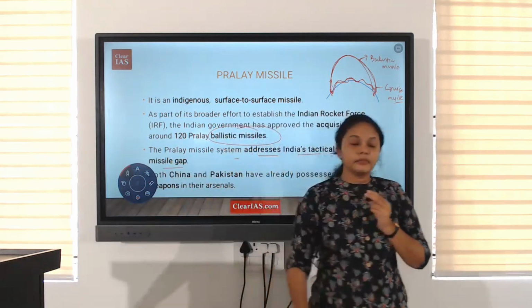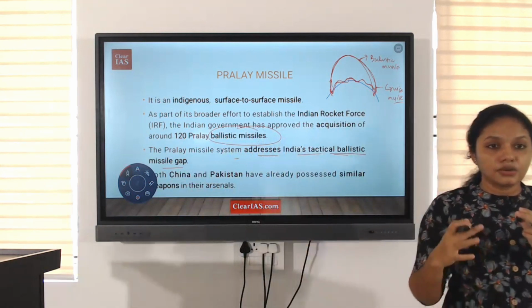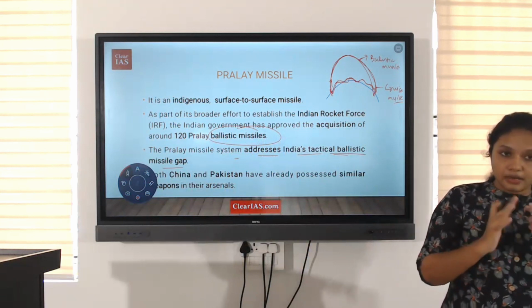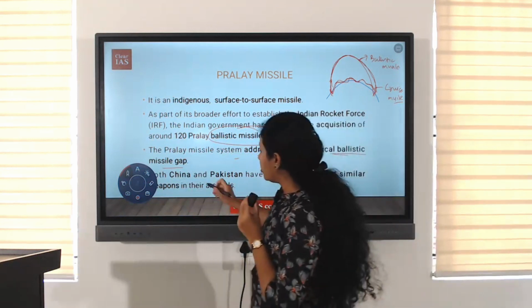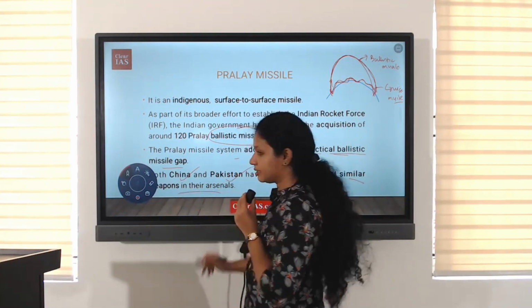Pralay missile system addresses India's tactical ballistic missile gap. We have a much lesser number of ballistic missiles. So Pralay missiles could increase our ballistic missile armory. Both China and Pakistan already possess similar weapons in their arsenals.